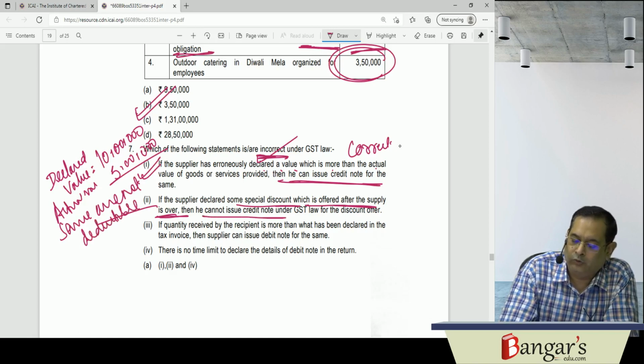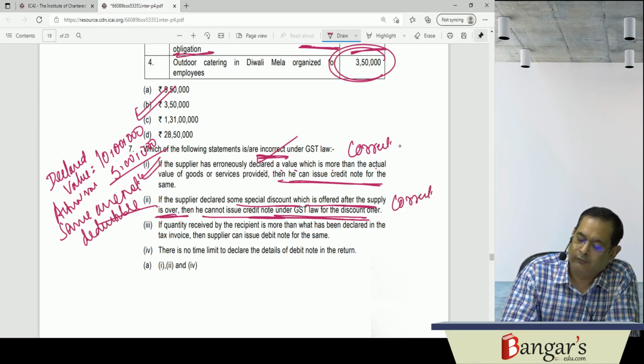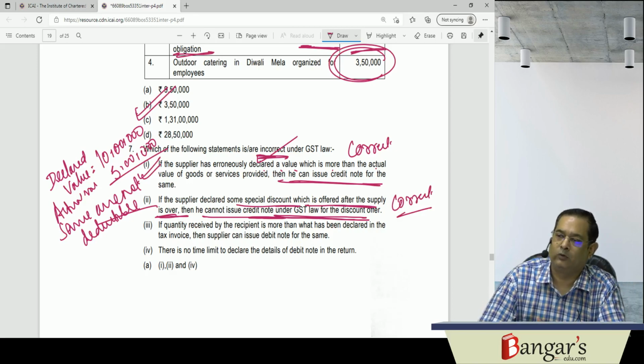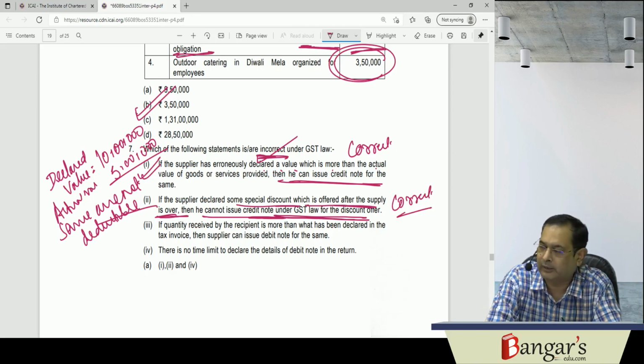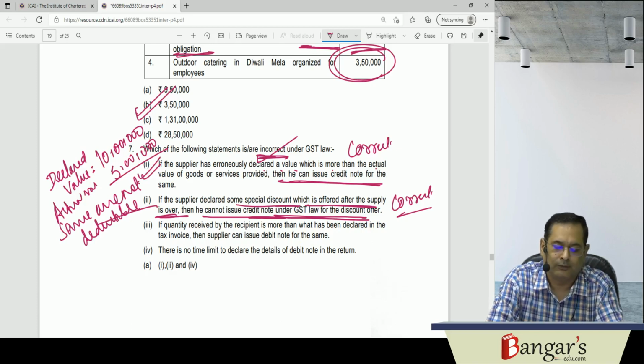And he cannot issue a credit note under GST. Credit note cannot be issued in this case. This is also correct, because they can issue a financial credit note, but with this credit note they will not be able to reduce the output tax liability, because discounts are offered after the supply is over. Then as per the provisions of section 15(3)(b), he won't be able to reduce the output tax liability.